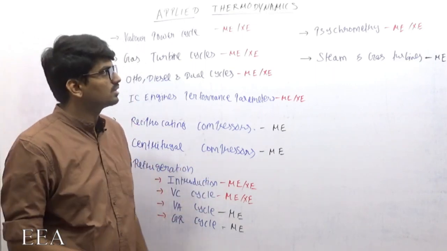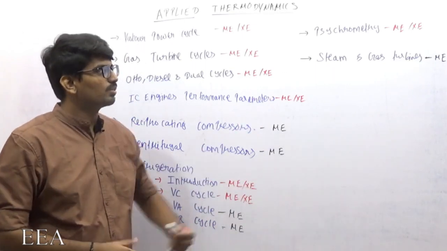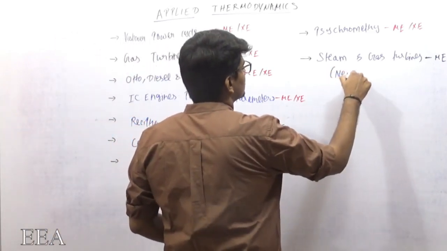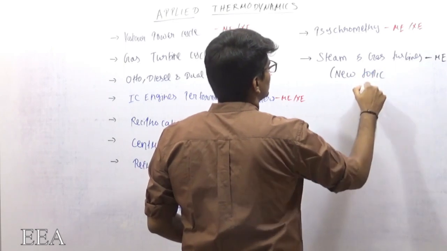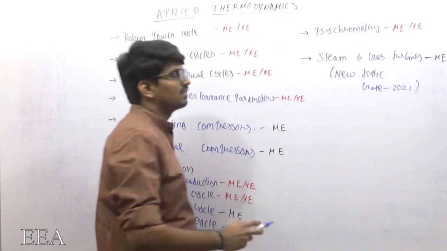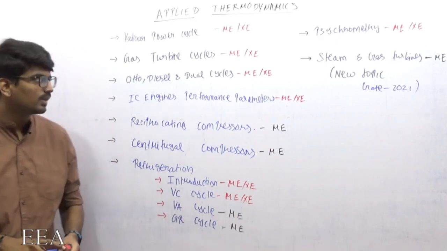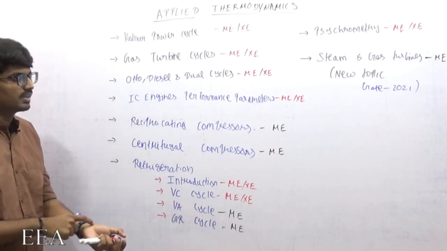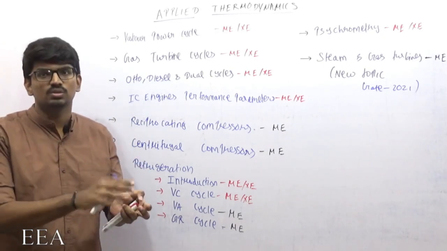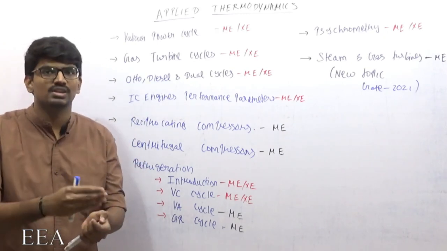Finally, there is a new topic added for GATE 2021 that will be covered at the end of this course. This is the agenda of this particular course. I just want to give you a small introduction so that you understand the things we are going to learn.